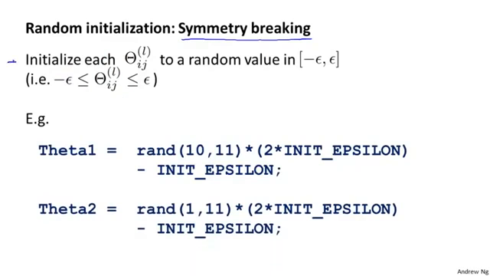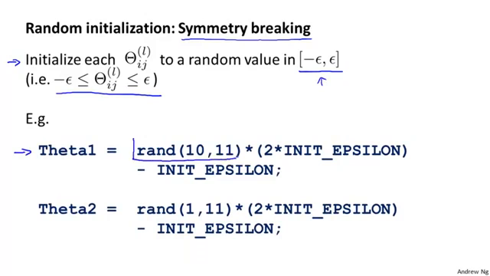So what we do is we initialize each value of theta to a random number between minus epsilon and plus epsilon. So my weights or my parameters are all going to be randomly initialized between minus epsilon and plus epsilon. The way I write code to do this in Octave is I might set Theta1 to be equal to this.